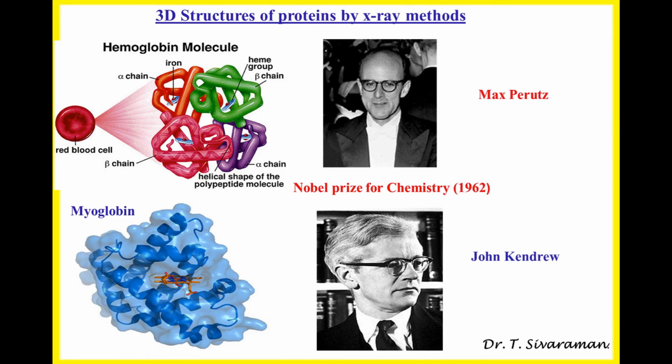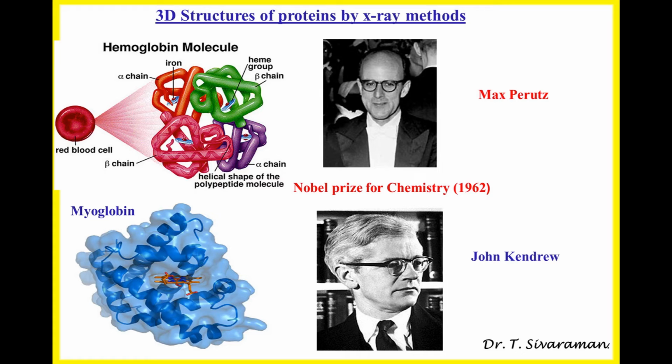Now let us discuss the three-dimensional structures of proteins. The three-dimensional structures of proteins can be elucidated by two techniques that are available to date. The two techniques are NMR, nuclear magnetic resonance spectroscopy, and X-ray crystallographic methods. These are the only two techniques available to date to determine the structures of proteins at high resolution, in other words, at atomic level resolution.